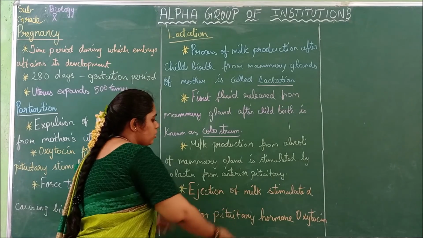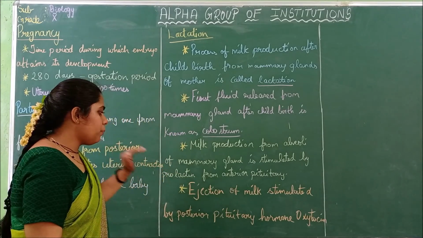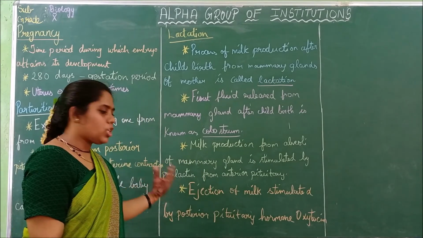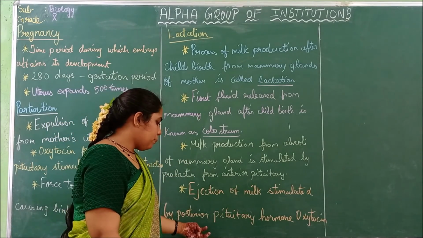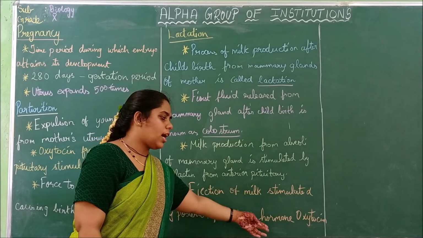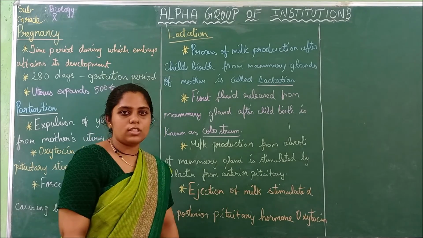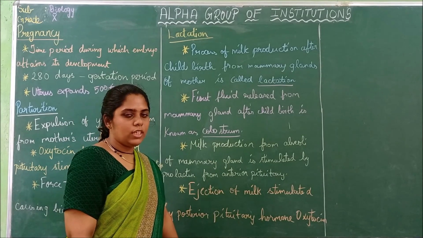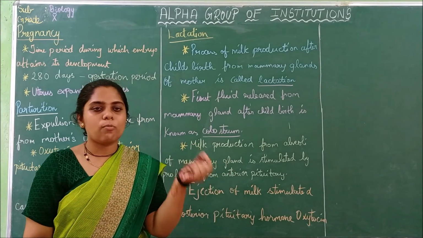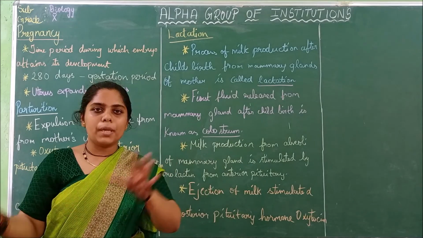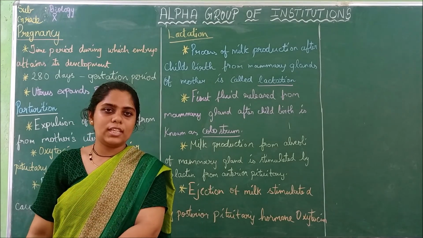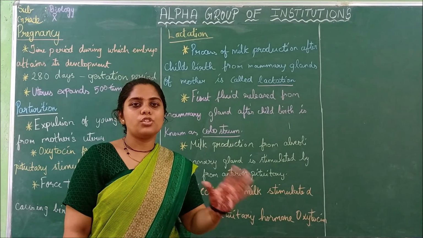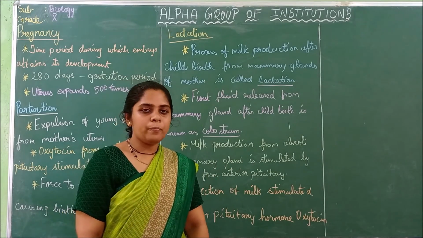So the milk is produced by prolactin from the anterior pituitary, and ejected by the posterior pituitary hormone oxytocin. These all come under fertilization to fetal development: how a baby is developed from a small ovum and how it is fed.